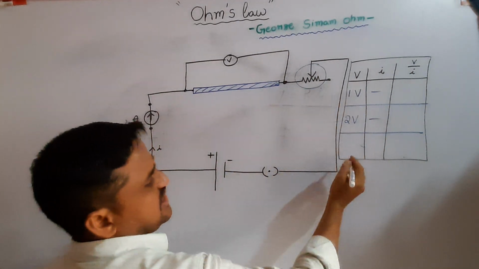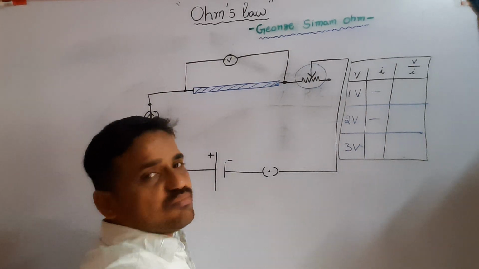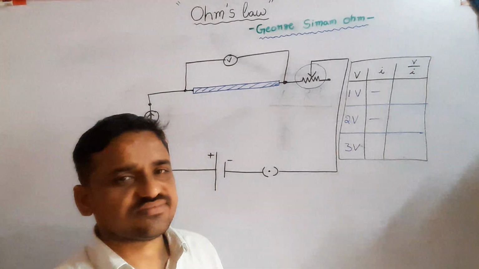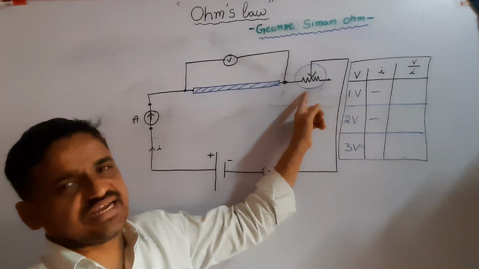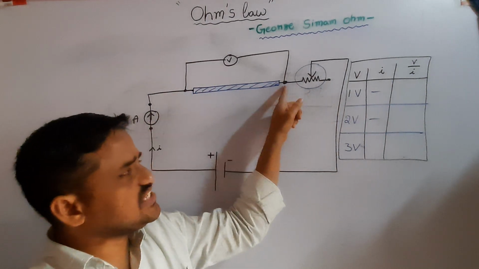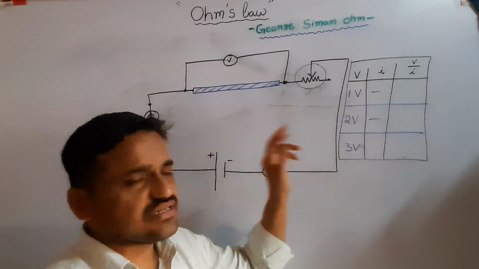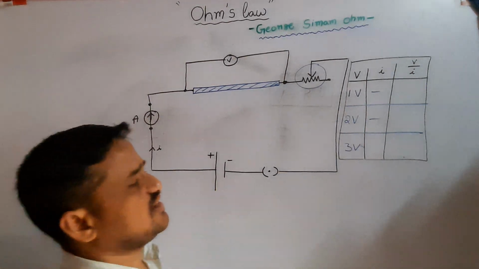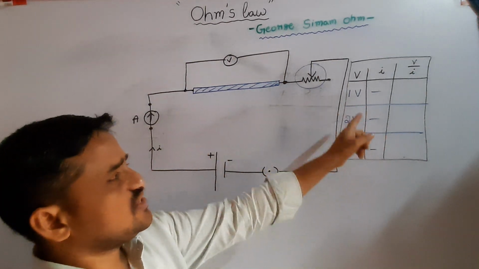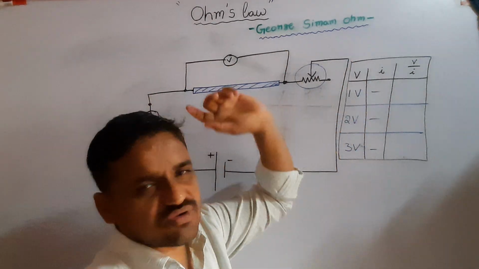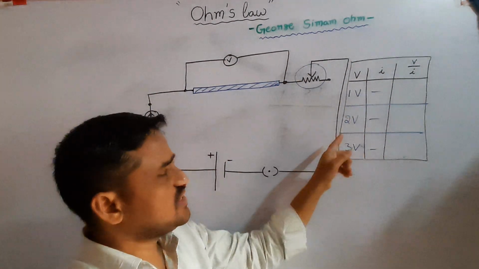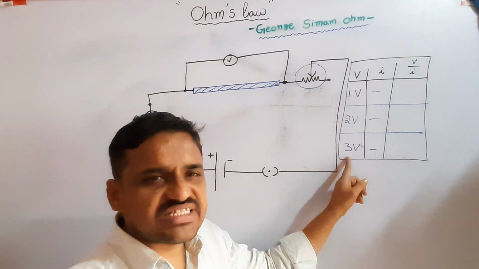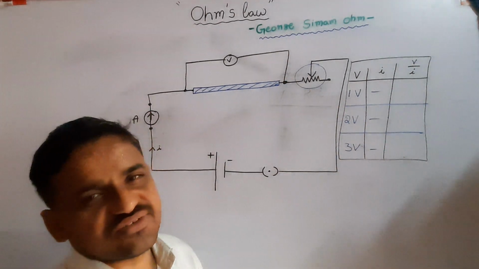Now adjust the rheostat until the potential difference across the manganese wire is 3 volts. At that time, observe the reading of the ammeter and note it down in the table. So if the potential difference is 1 volt, the corresponding current value; 2 volts, the corresponding current value; 3 volts, the corresponding current value.